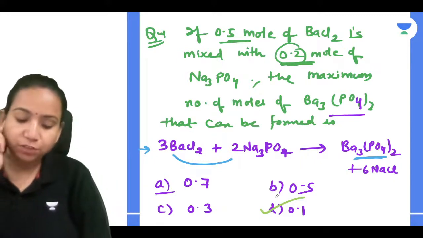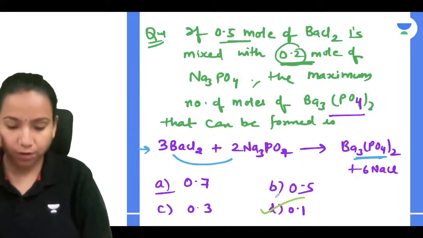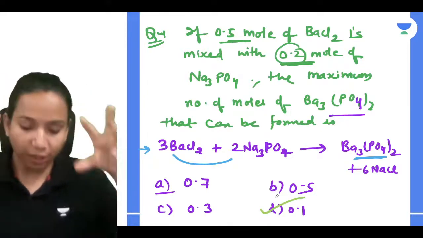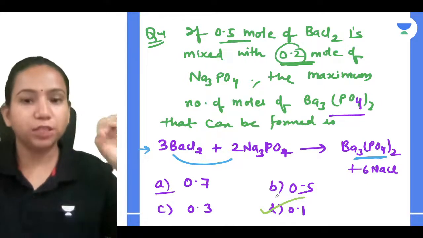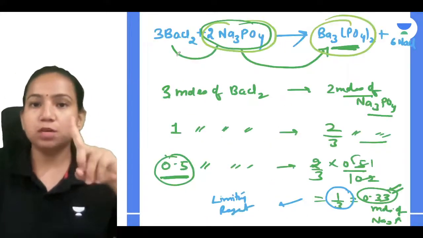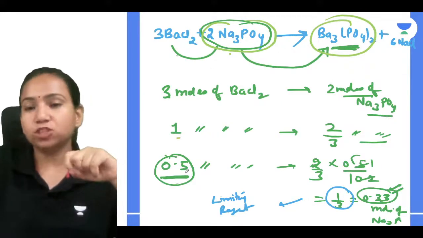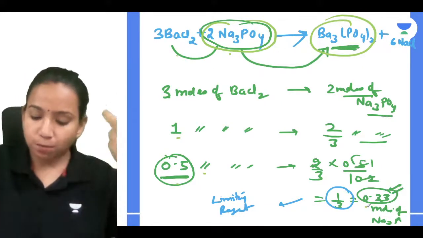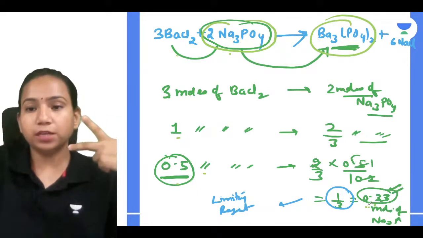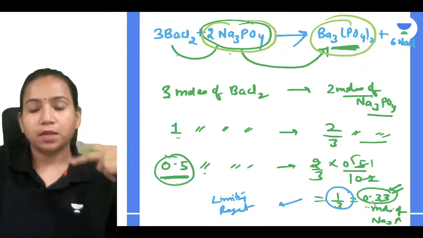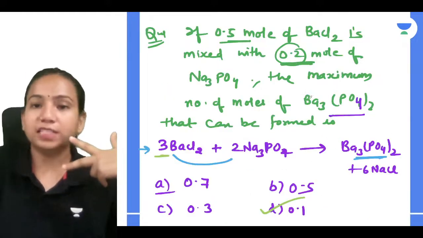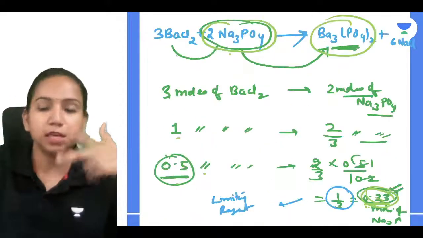So always whenever you are doing a question like this, first, whatever balanced chemical equation is given, you compare according to it. According to this, so many moles are required, but what is given in the question is less than the requirement. If it is given less in the question, it is the limiting reagent.